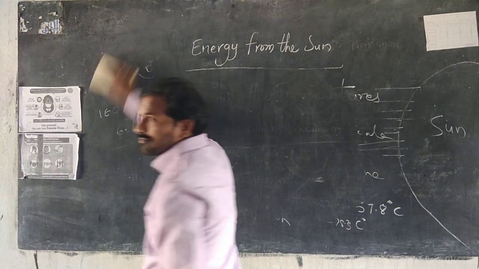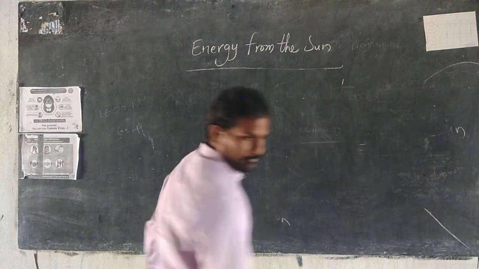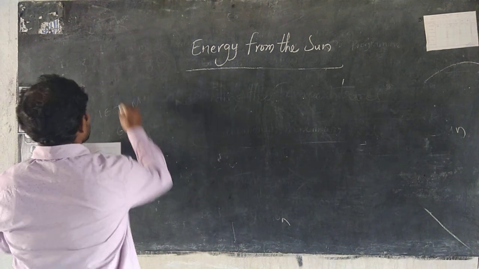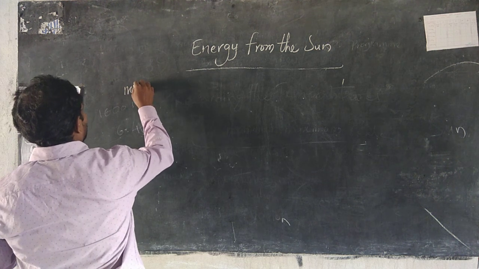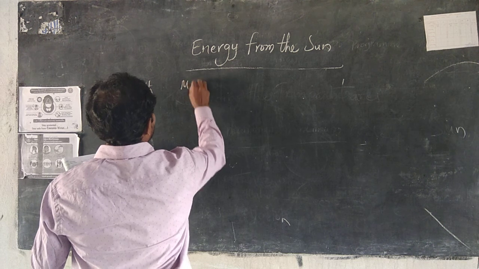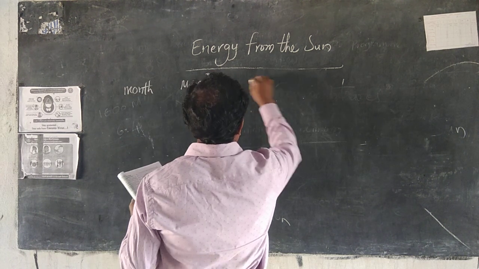All of you note down. Page number 25. Month, maximum, minimum.